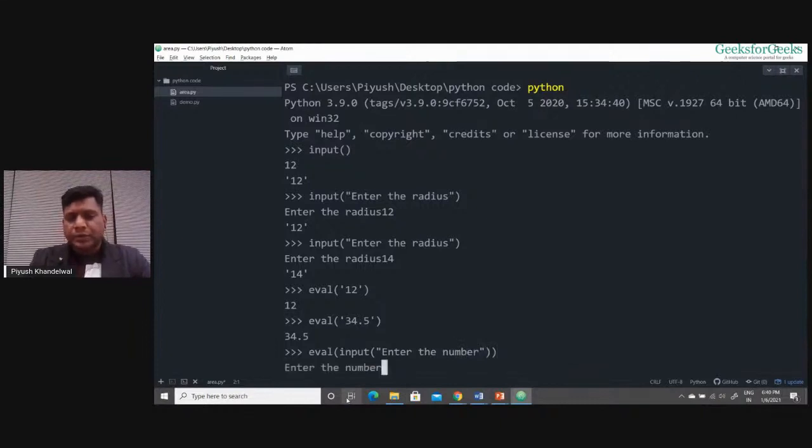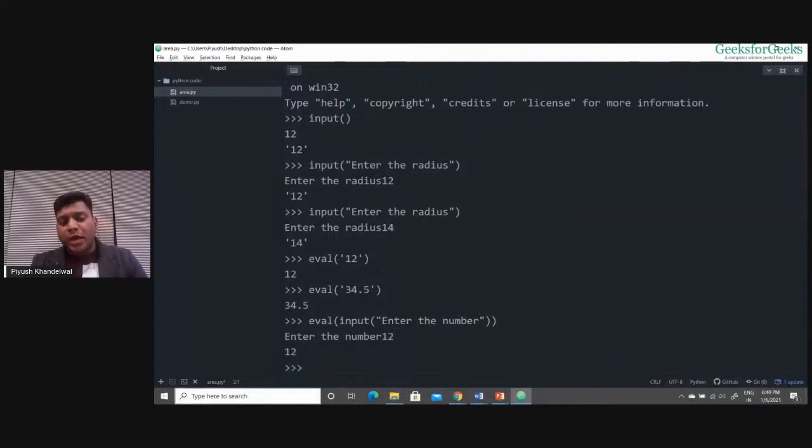Now if I write 12, I am getting 12 as a number only. Getting this thing? Here, when I was entering 12, this 12 was treated as a string. But when I pass this string, which was read by the input function, into the eval function, the eval function converted the string back to a number. Now I have 12 as a number only. So whenever I want the user to enter a number, I'll pass the input function to the eval function, right?